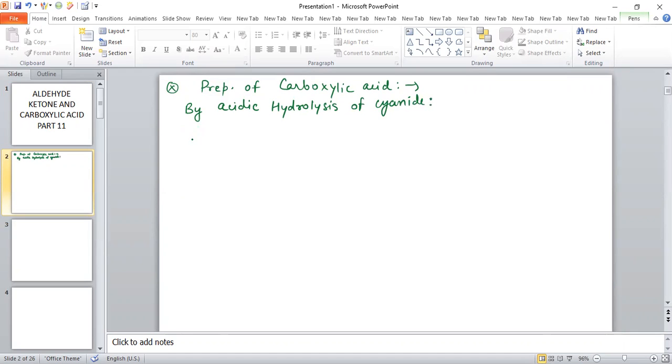Now see the example related to this. If there is a cyanide group RCN and we do hydrolysis in the acidic medium, this CN group will convert into carboxylic acid, and ammonia gas is evolved.